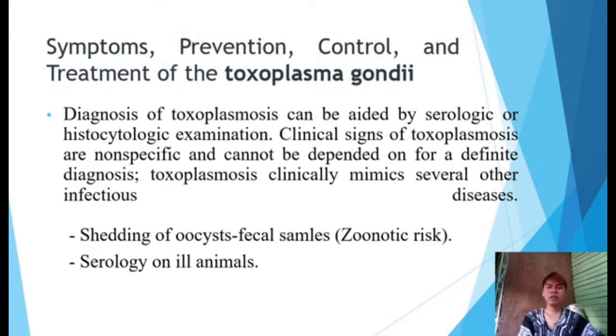Now, let's talk about symptoms, prevention, control, and treatment of Toxoplasma gondii. Diagnosis of toxoplasmosis can be aided by serologic or histocytologic examination. Clinical signs of toxoplasmosis are nonspecific and cannot be depended on for a definite diagnosis. Toxoplasmosis clinically mimics several other infectious diseases. For example, shedding of oocysts in fecal samples, zoonotic risk, and serology on ill animals.